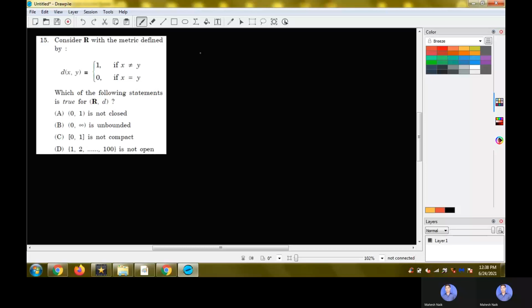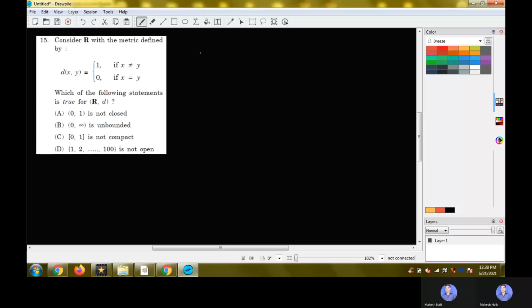We want to check which of the following options are true. Here we have the open interval 0, 1. So this interval is open in the discrete metric space, so that is not the correct answer.